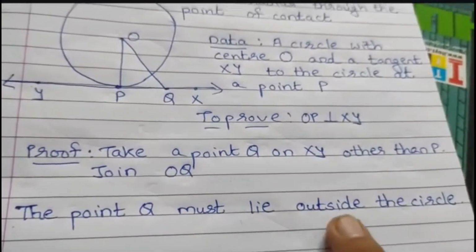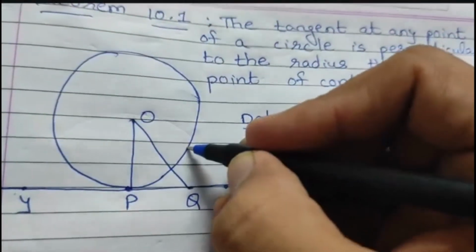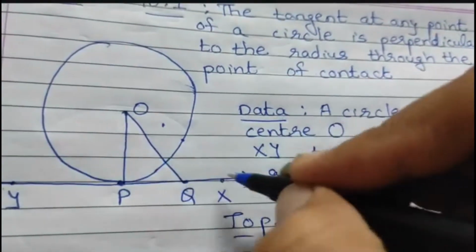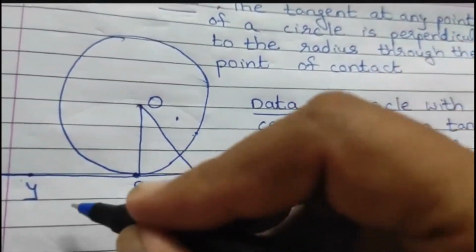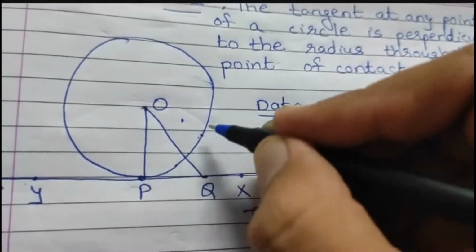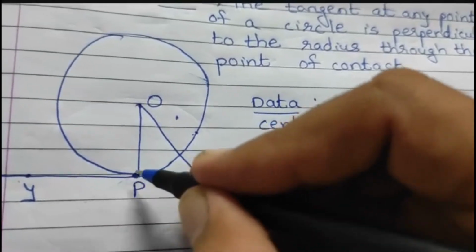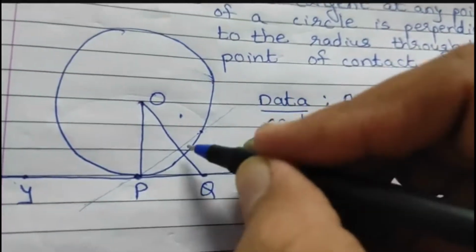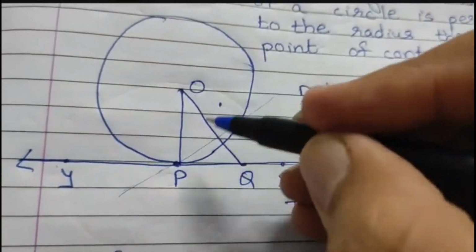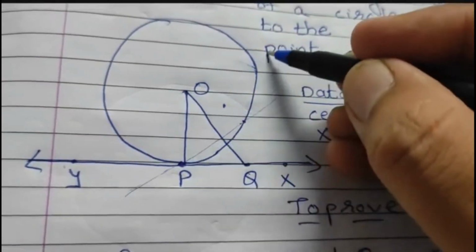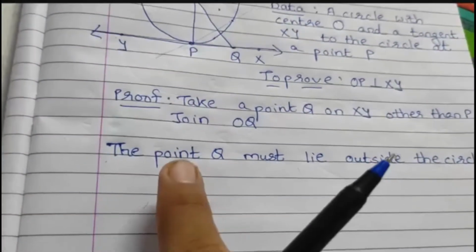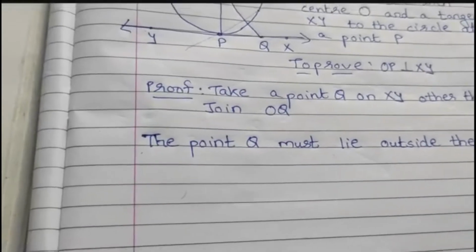So remember students, point Q must lie outside the circle, because if point Q is on the circle or inside the circle, then P and Q are on the same line XY. So if it is on the circle, then the line XY will be like this, and then it intersects the circle at 2 points. See, I am drawing very light. Then it intersects the circle at 2 points, so it will be a secant, not a tangent. Also, if it is in the interior of the circle, again it will become a secant and not a tangent. So no need to explain this in the answer. In the answer you need to write that the point Q must lie outside the circle.